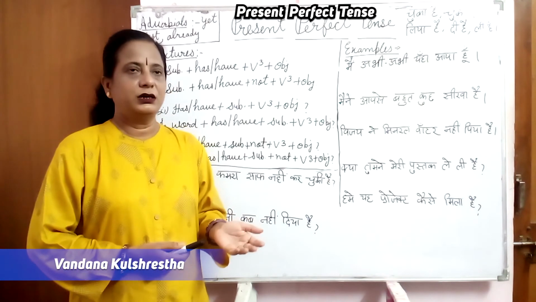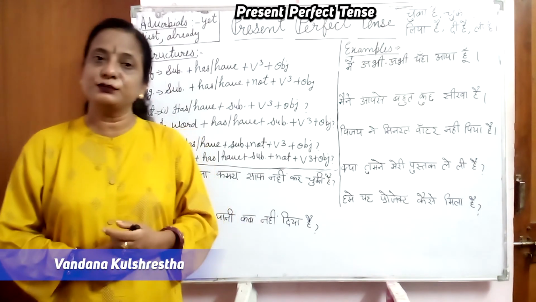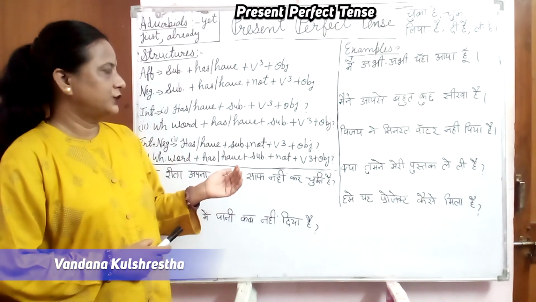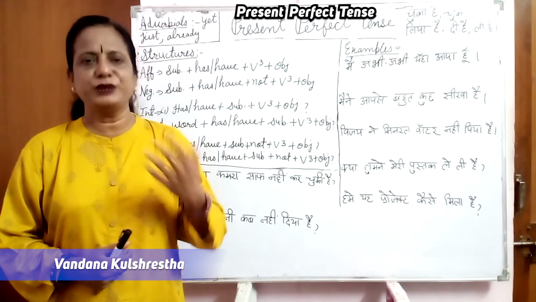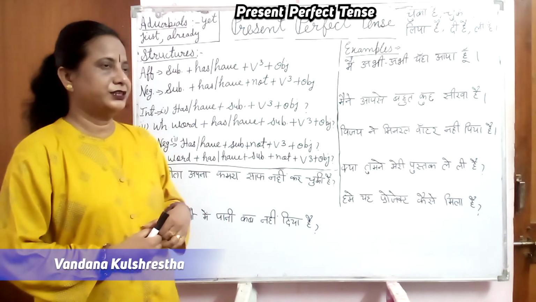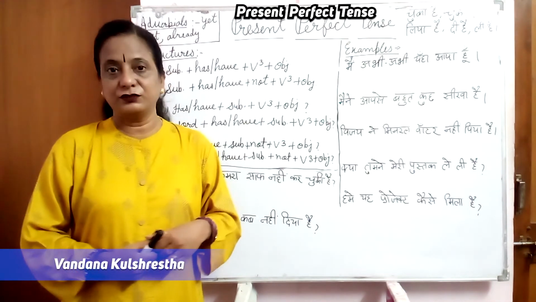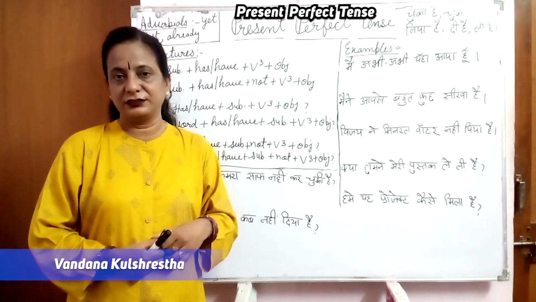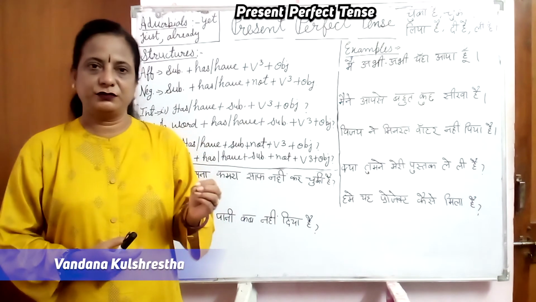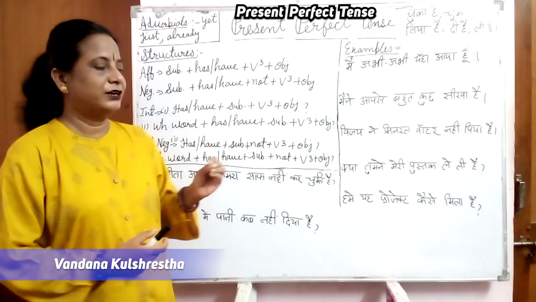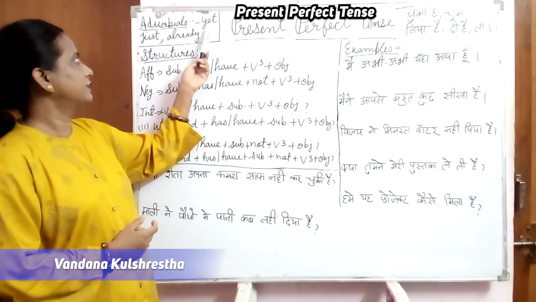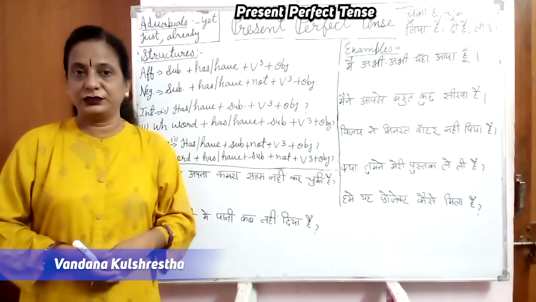For example, that restaurant has become popular nowadays, and it is also used to show accomplishment of work, मतलब completion के लिए भी use होता है. For example, I can give you, a doctor has discovered the vaccine of COVID-19. So these are the examples, and some adverbials we can use in this, and we can identify this tense through these adverbials, like I have written here: yet, just, and already.